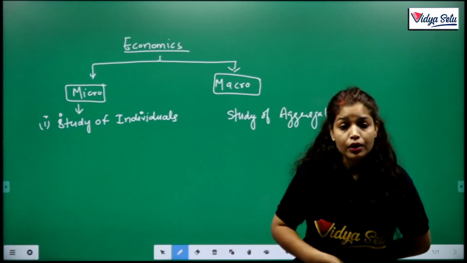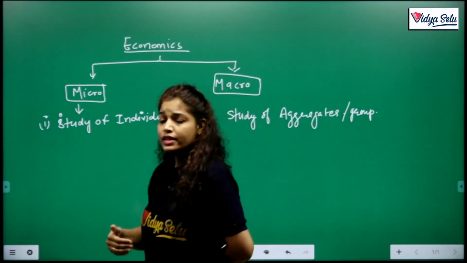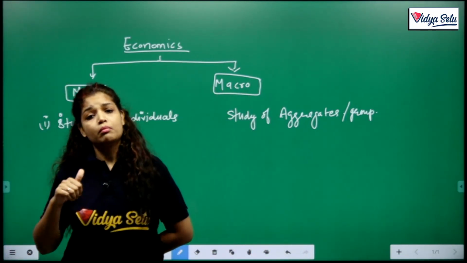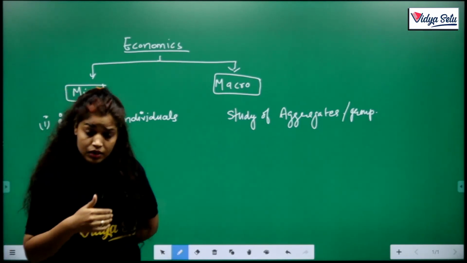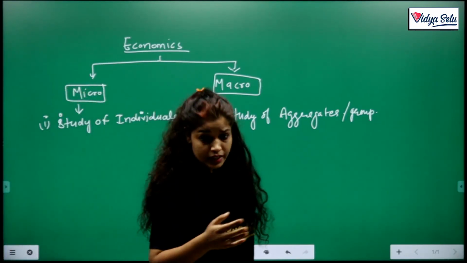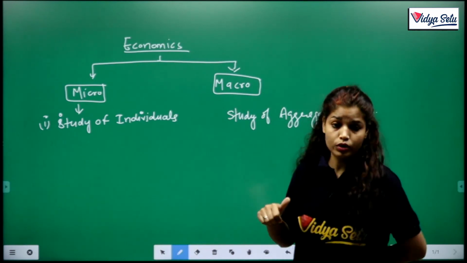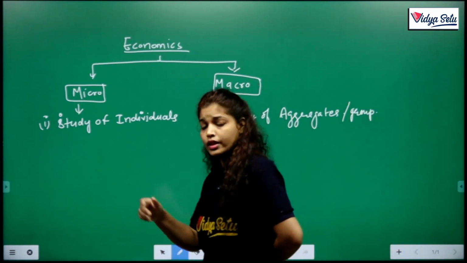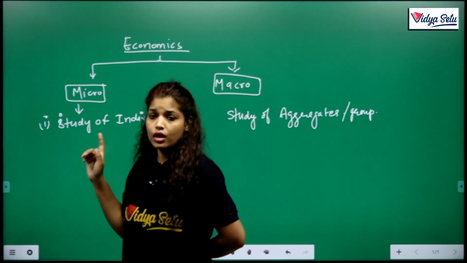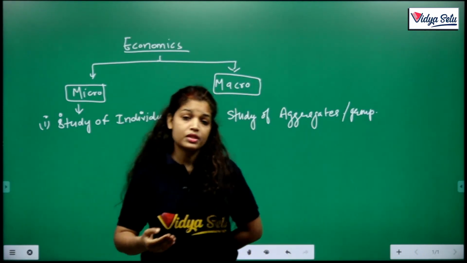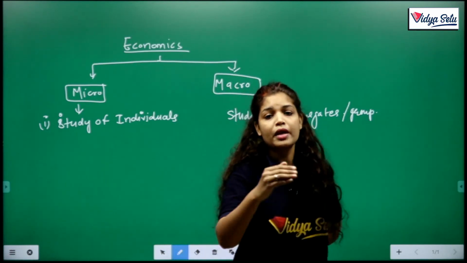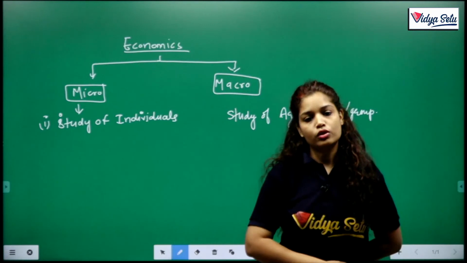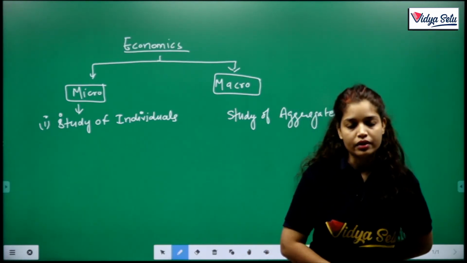Clear? If I discuss my salary, my job, my unemployment, that means I am in microeconomics. And if I discuss the unemployment of India, I am in macroeconomics. If I discuss my money, then I am in microeconomics. And if I discuss the money and banking system in India, I am in macroeconomics. So these are the subject matters.